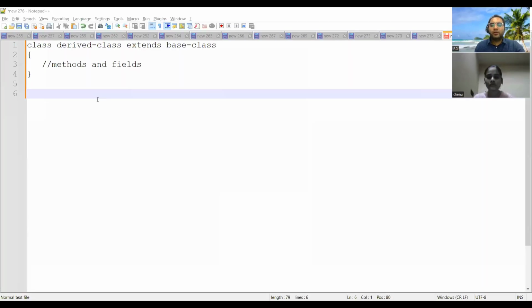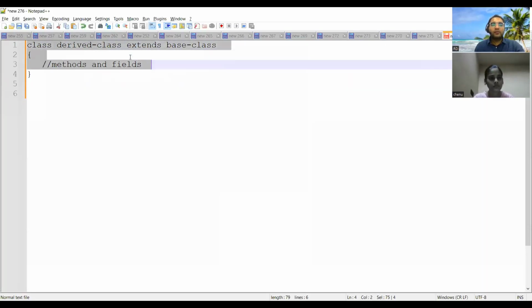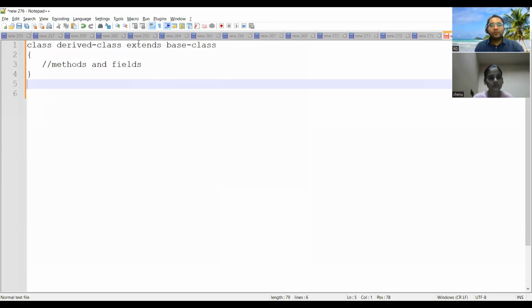In an interview they might also ask you to write the syntax. You can explain like this: class derived class extends base class. This is the syntax. Extends is the keyword that is used for inheritance. Yes, yes. Okay. So if we want to